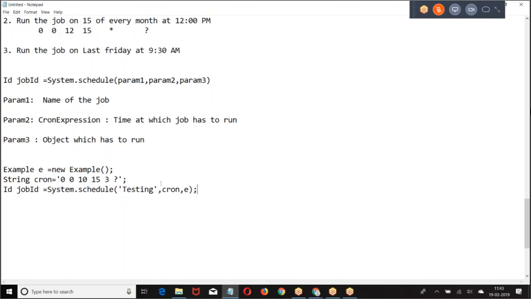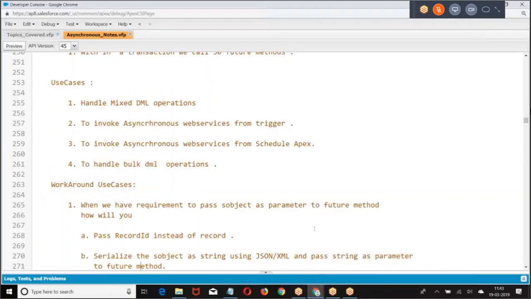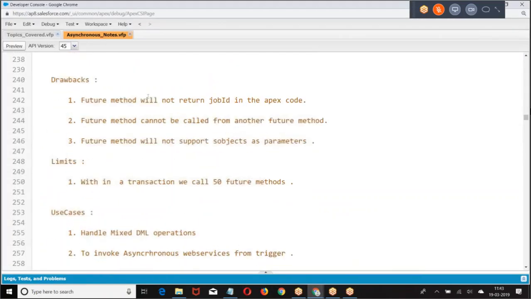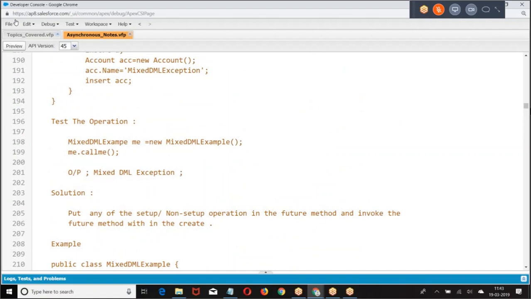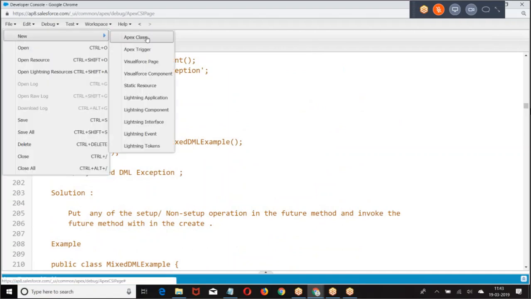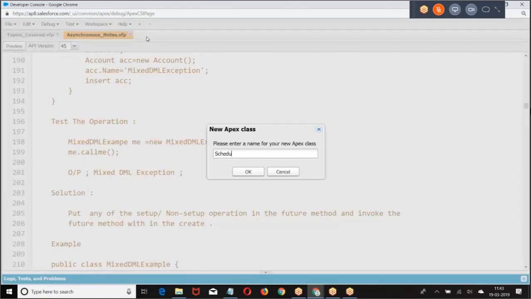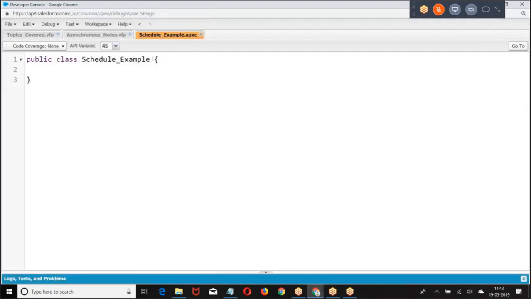I hope you are good. People are good. So look at this example, everyone. New schedule example. We are supposed to give implements Schedulable.